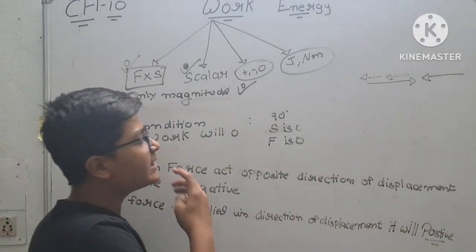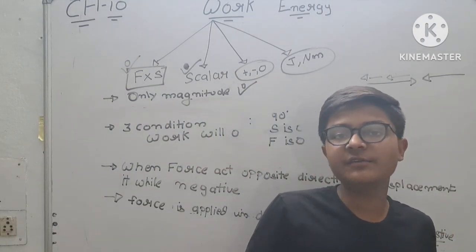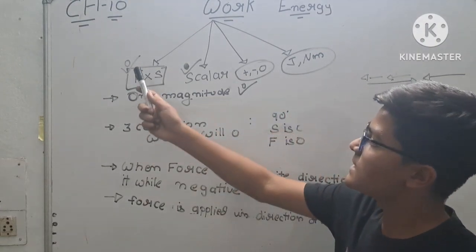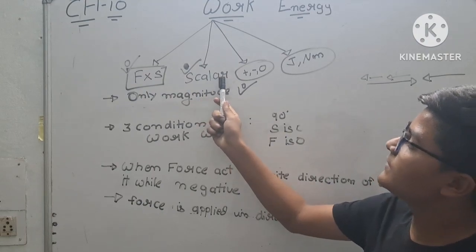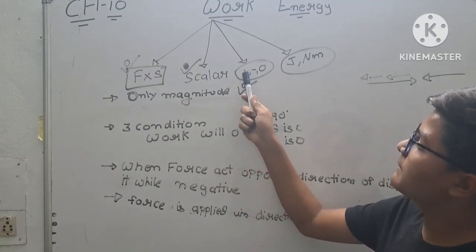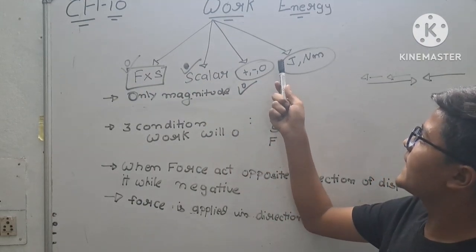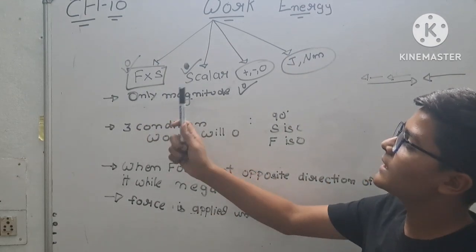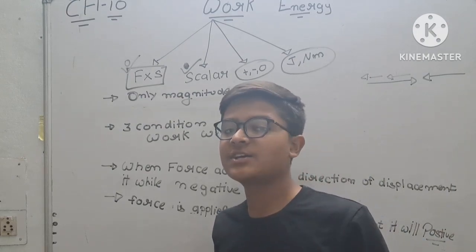Okay, so here we have completed our work. First of all, we saw its formula, F into S. Then we saw that it is scalar, and it can be positive, negative, or zero. The SI unit is joule, or Newton meter. It has only magnitude, not direction.